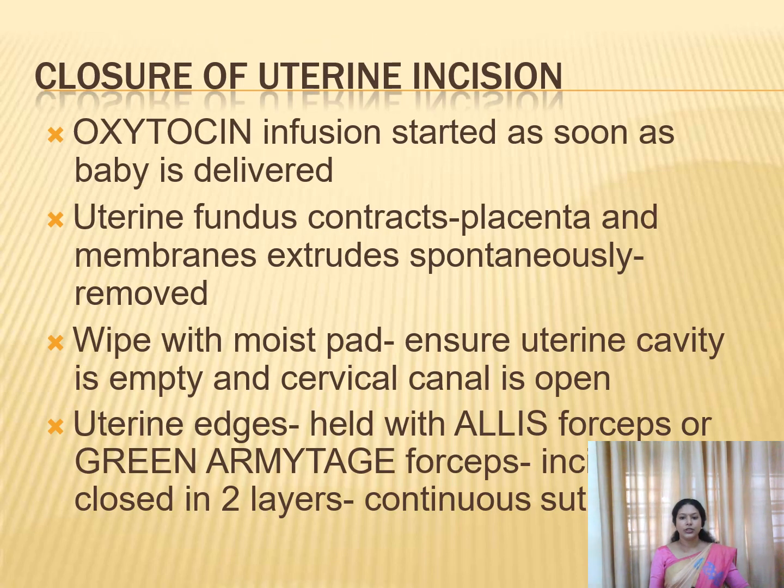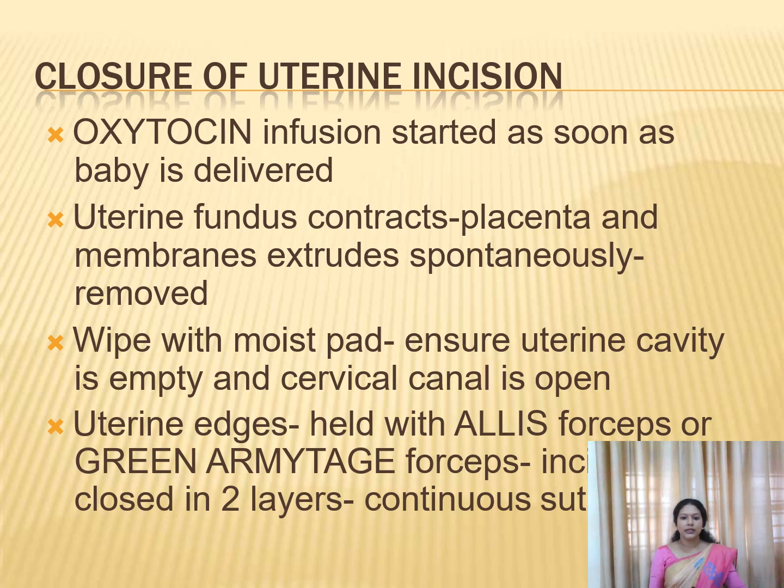And next is the closure. Once after the delivery of the baby, we are supposed to close the uterus and abdomen. Before closing, you should start oxytocin soon after the delivery of the baby. And once the uterine fundus is contracted, you can deliver the placenta and membranes. After delivering the placenta and membranes, wipe the uterus with a moist pad and ensure that the uterine cavity is empty, remove the contents from the cervical canal, and make sure that the cervical canal is also open.